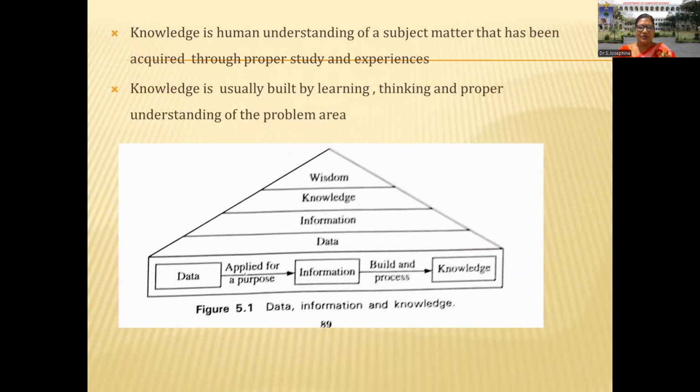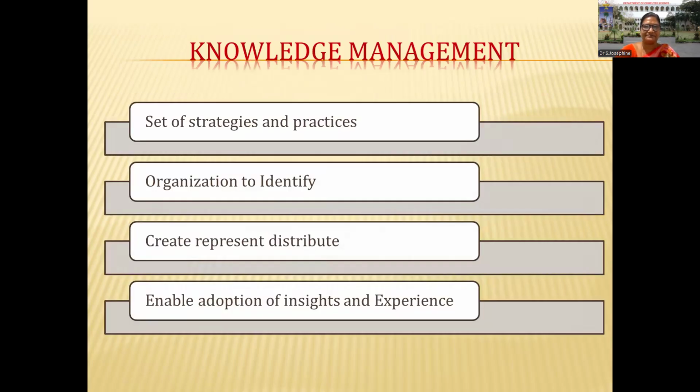See the diagram, how data, information and knowledge can be expressed here. Data is applied for what purpose? It should form information. This information forms and builds knowledge. So data is the first part. It can be converted into information. Second, the information can be transformed into knowledge. The knowledge can be transformed into wisdom. So the final one is wisdom. Before we start any problem, we know about the data. So data is an important fact of knowledge representation.